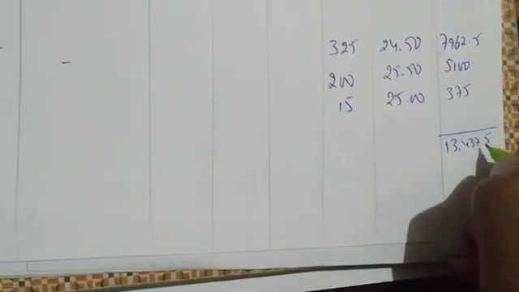So you are getting 13,437.5. 13,437.5 is the closing value, and this is what happens with the return to stores.